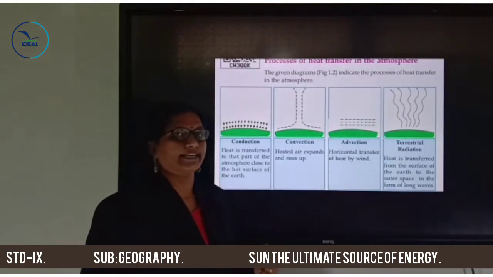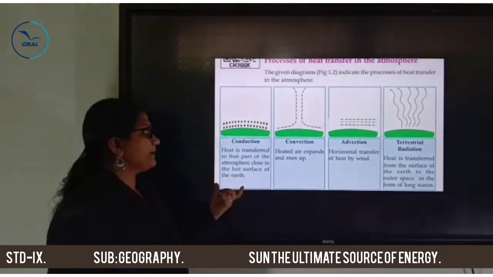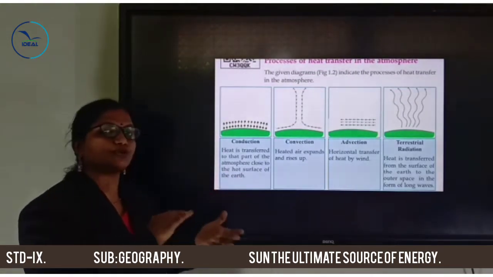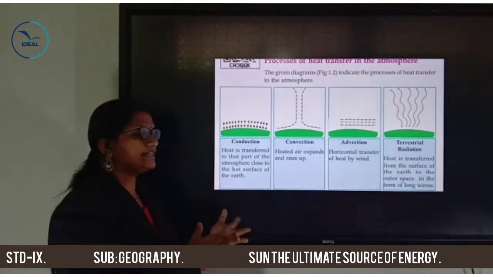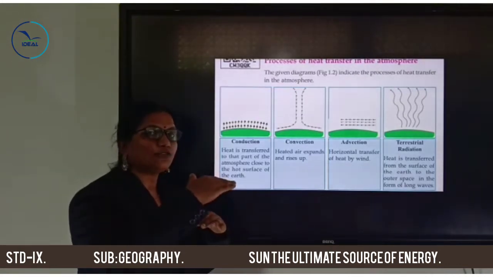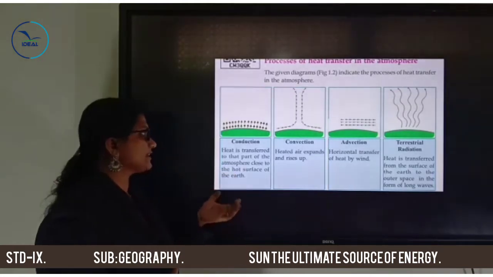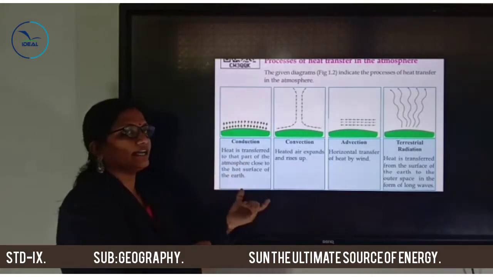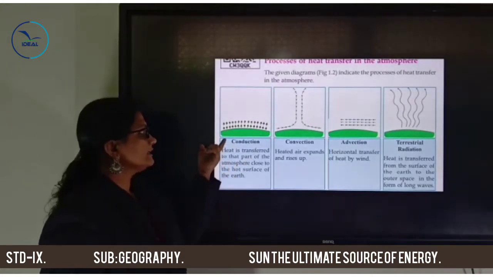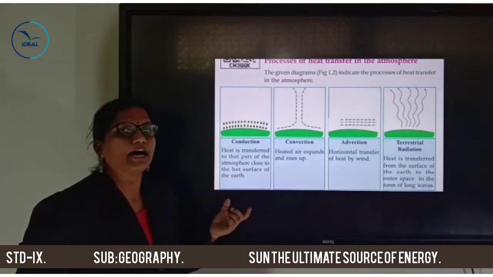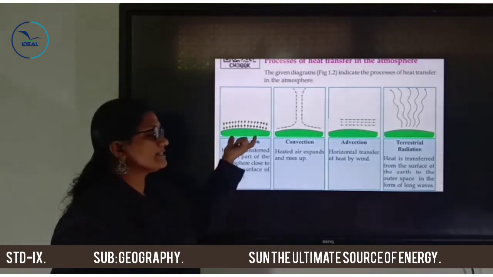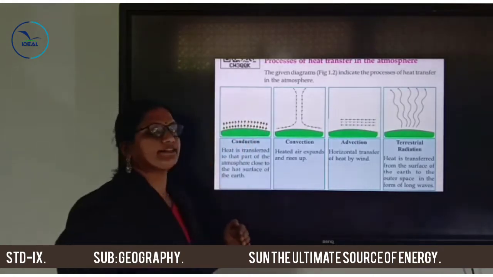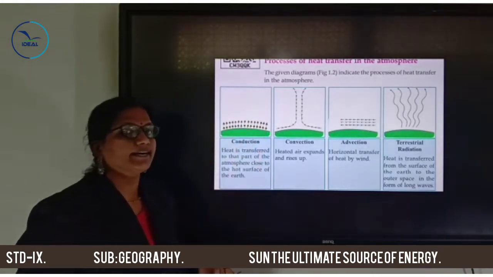First one, conduction. Conduction means heat is transferred to the part of the atmosphere close to the Earth's surface. You can see here, this green color shows the hotter surface of Earth and the arrows show the heated part of the atmosphere. This process is called conduction.